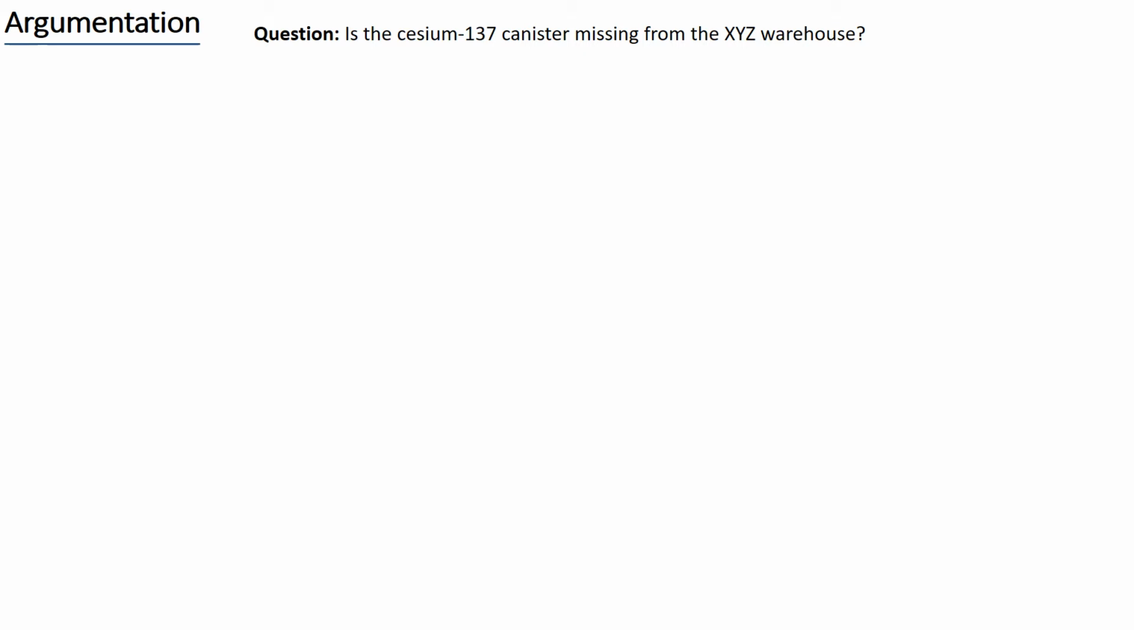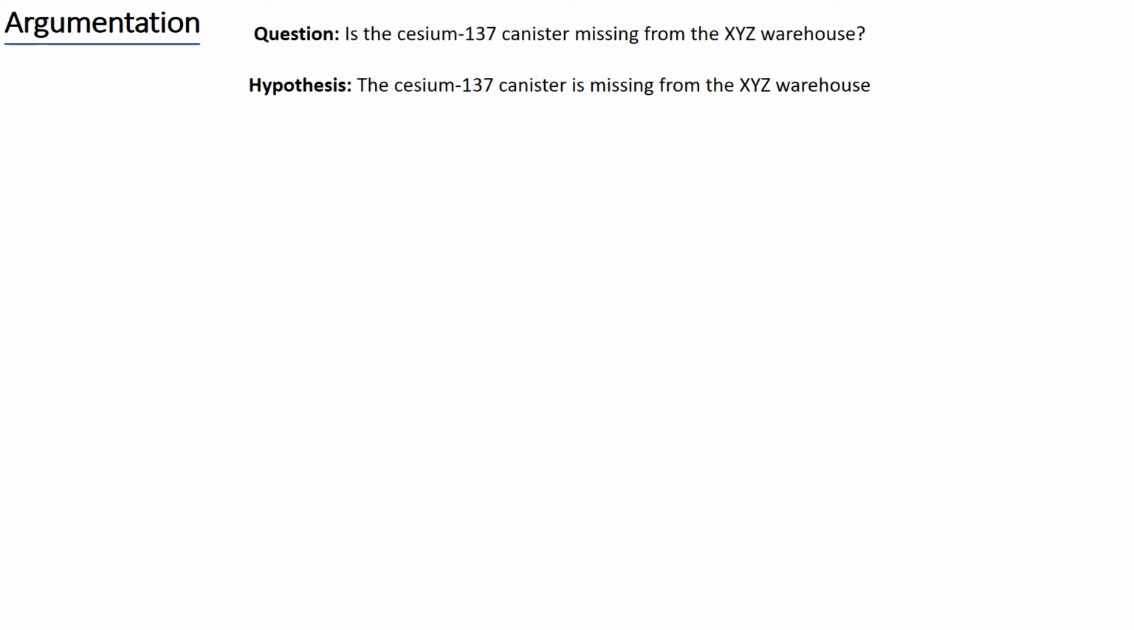We will now illustrate the process of developing an argumentation for this problem. We start with the intelligence question. Is a cesium-137 canister missing from the XYZ warehouse? Based on the problem description, we need to imagine the possible answers to this question. An answer may be expressed as either H or not H, depending on which one looks more probable. In this case, we decide on a single hypothesis to investigate. The cesium-137 canister is missing from the XYZ warehouse.